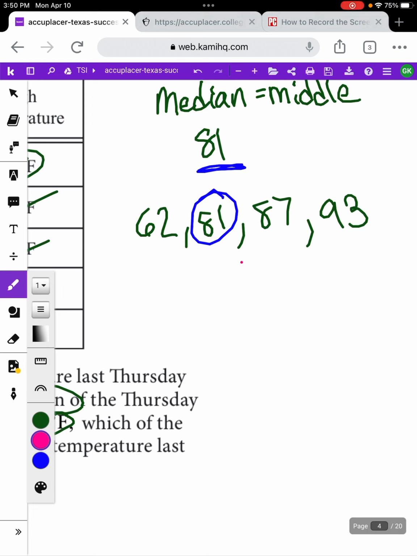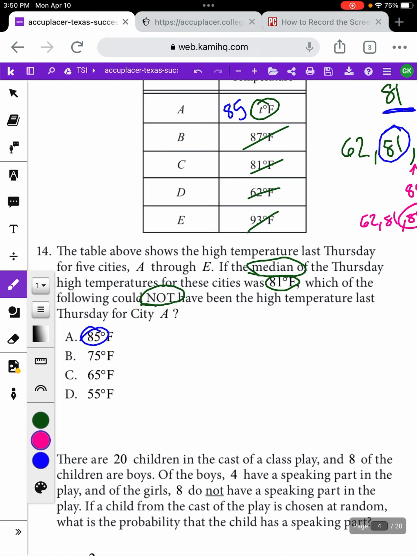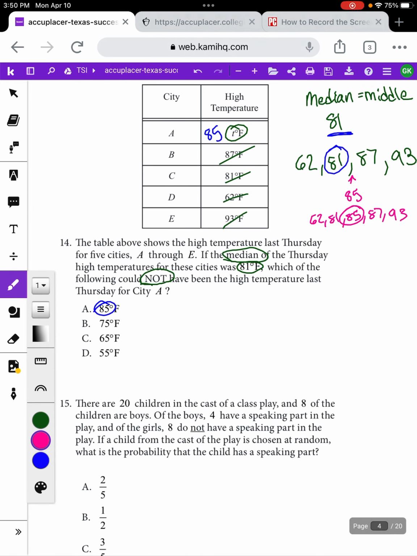So if we put 85 in this list, 85 would go right in between 81 and 87. So if I listed all my numbers out, I'd have 62, 81, 85, 87, 93. And then the median of this list, the middle, would be 85. But we were told that the median is supposed to be 81. So if we put 85 in this list, then 81 is not the median. So the temperature cannot be 85 degrees because that would mean the median isn't 81. So the first answer choice we tried plugging in was the right answer choice.